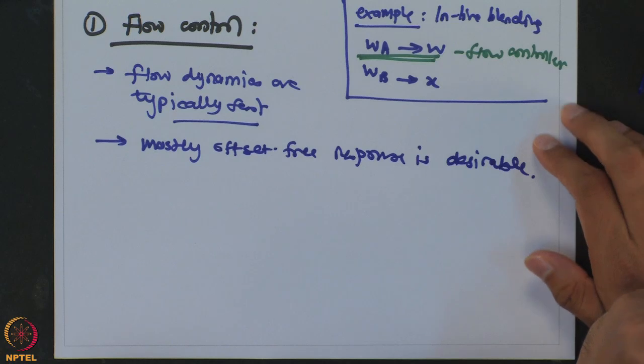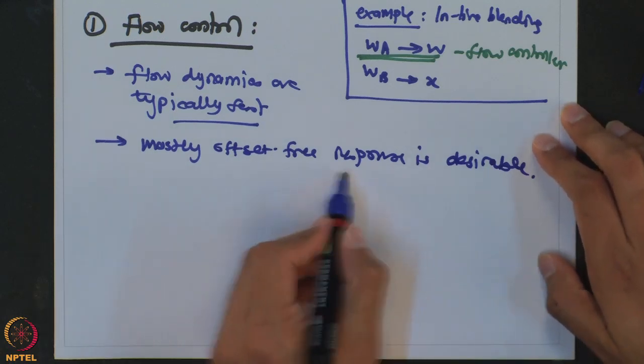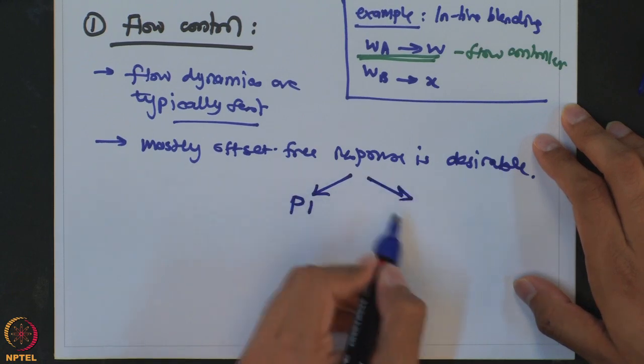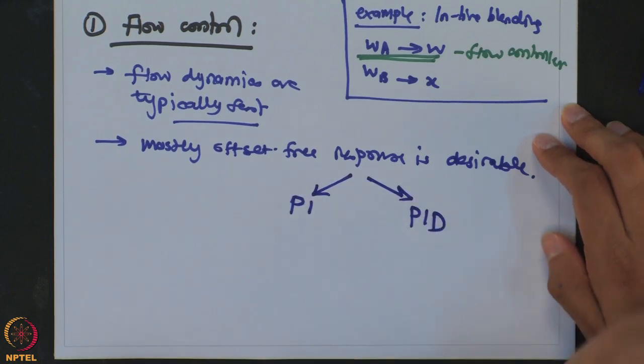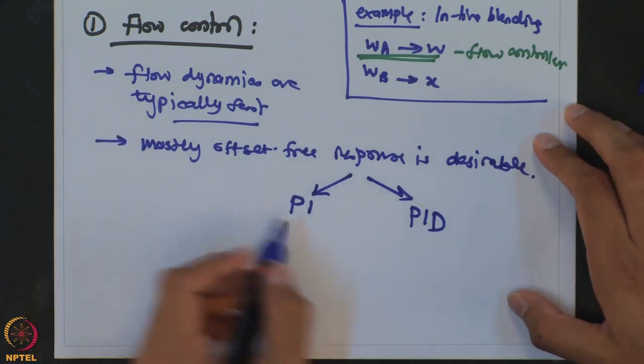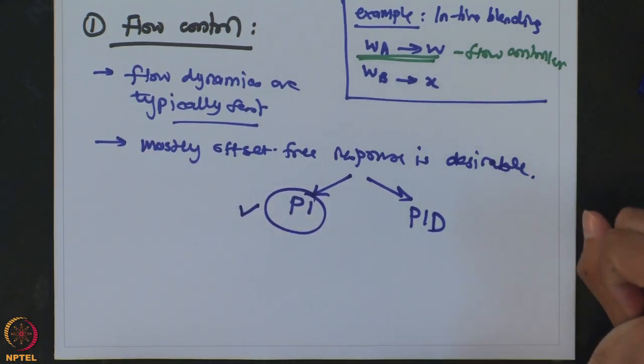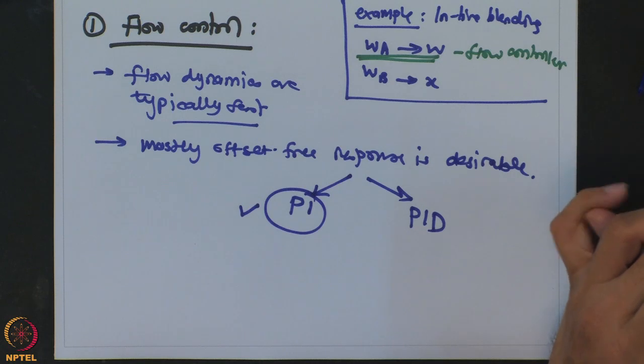So, based on our rule of thumb, when I say offset free response is desirable, it narrows down to two types of controllers, PI and PID, and as the dynamics are fast, PI becomes the typical choice. So a lot of times when you see a flow controller in a chemical plant, you will see that it will have a PI controller.